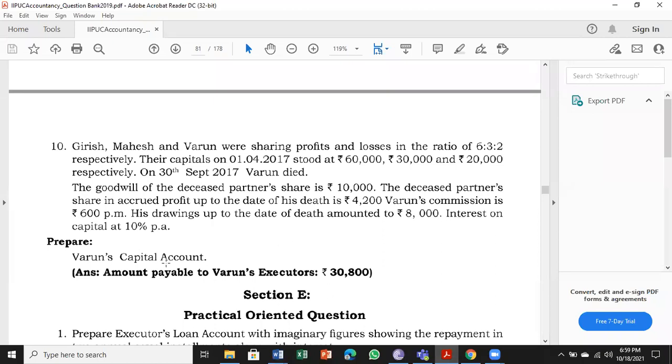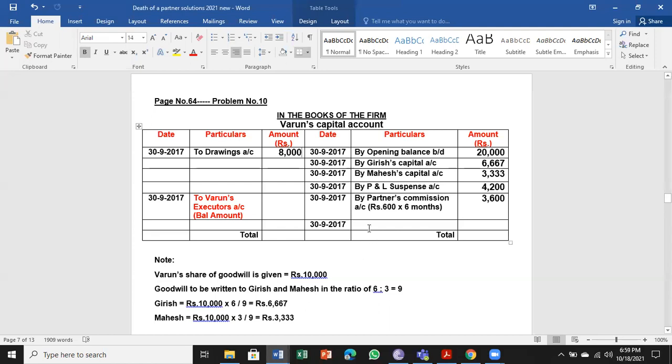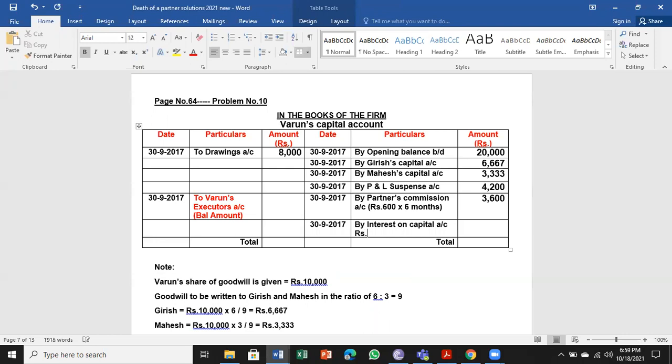Next, interest on capital at 10% per annum. Interest on capital is a benefit for the partner. So by interest on capital account, the capital amount is 20,000 multiplied by 10% interest for 6 months.